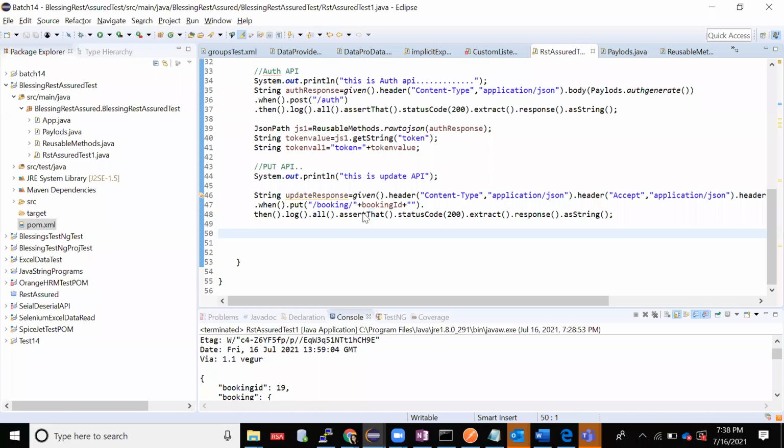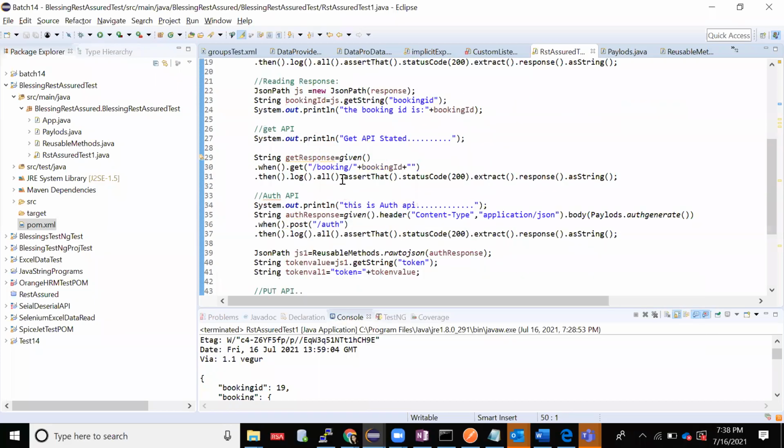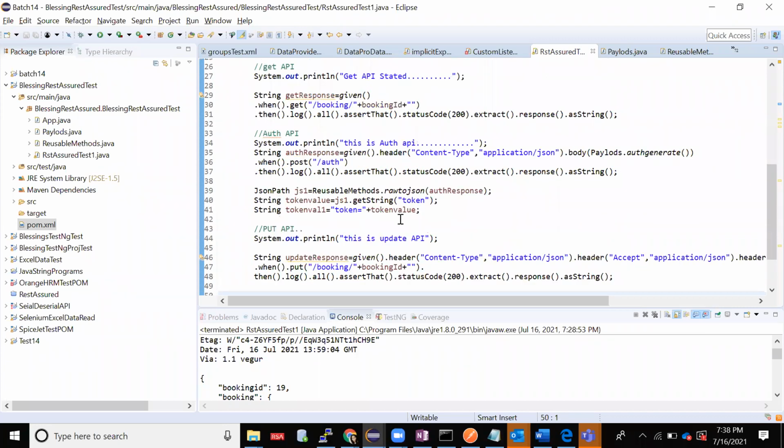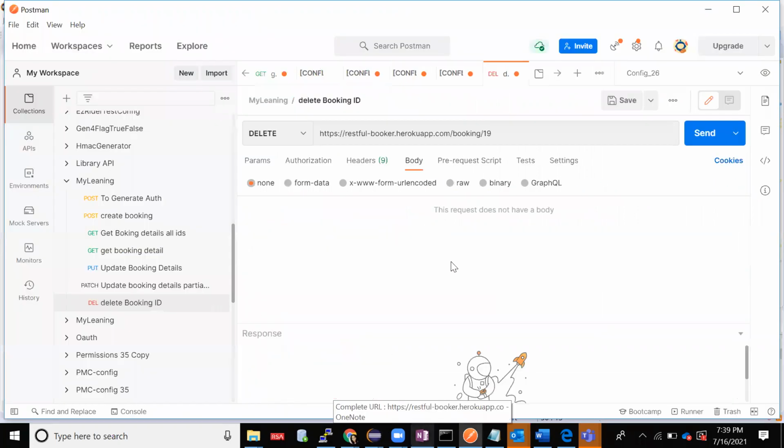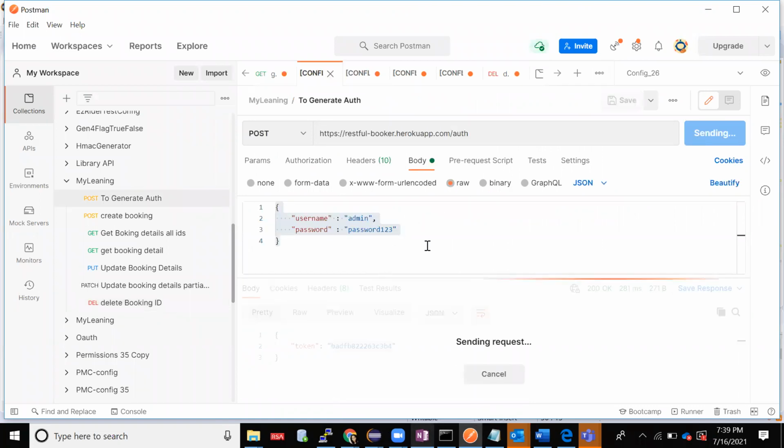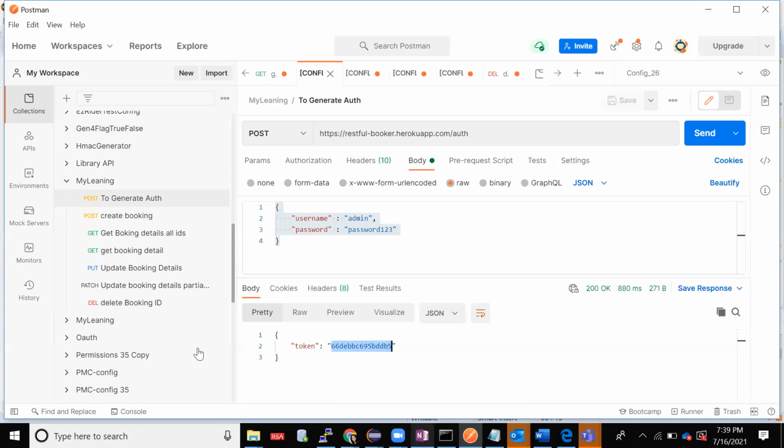Okay, we are done with creating a booking, getting that booking ID, then authorization, then updating that booking ID, right? What I'll do now is delete that entry. When you come to delete, you don't have to do anything each time. When you come here, I have my authorization. I need authorization, right? Then I'll just post that.